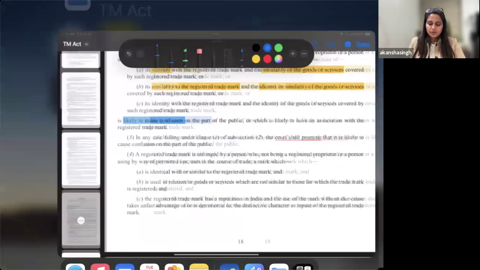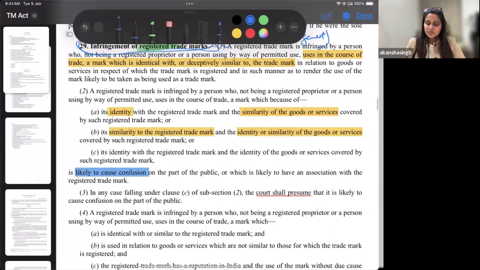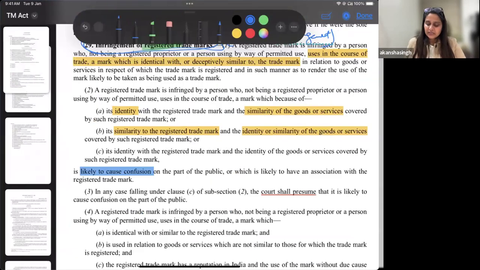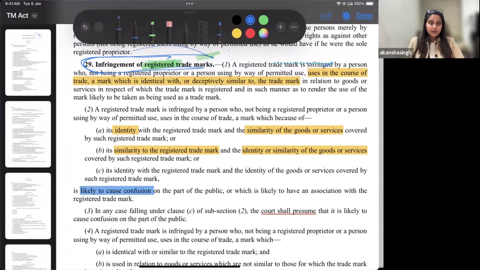So if you fall in either, I'll just take a few examples, because we have paucity of time; otherwise when we deal with it in the class, we will read each one of them. Just to get a brief idea of what is happening here. A registered trademark will be said to be infringed when there is identity with the registered trademark and similarity of the goods and services covered by the registered trademark. When you register your trademark, you register in the classification that exists in the classes of certain goods and services.